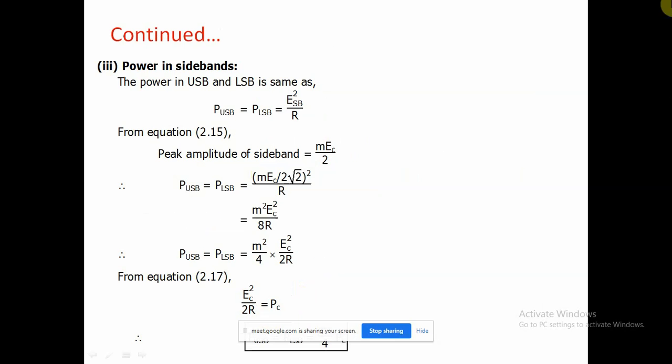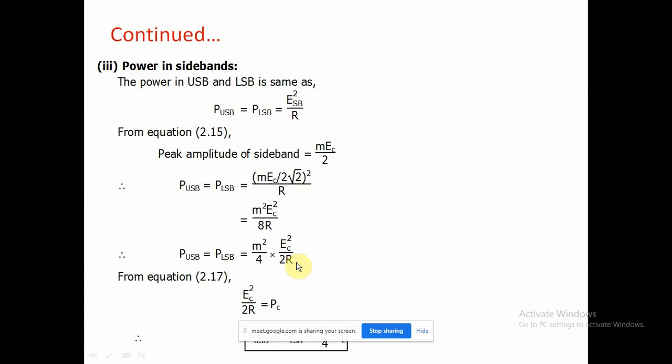For the sidebands, there is the upper sideband and lower sideband, and the amplitude is the same. Hence, taking the root square, it is M square EC square upon 2 square, that is 4, and root 2 squared, that is 2, hence 8R: M square EC square upon 8R. Then it is simplified as M square upon 4 into EC square upon 2R.